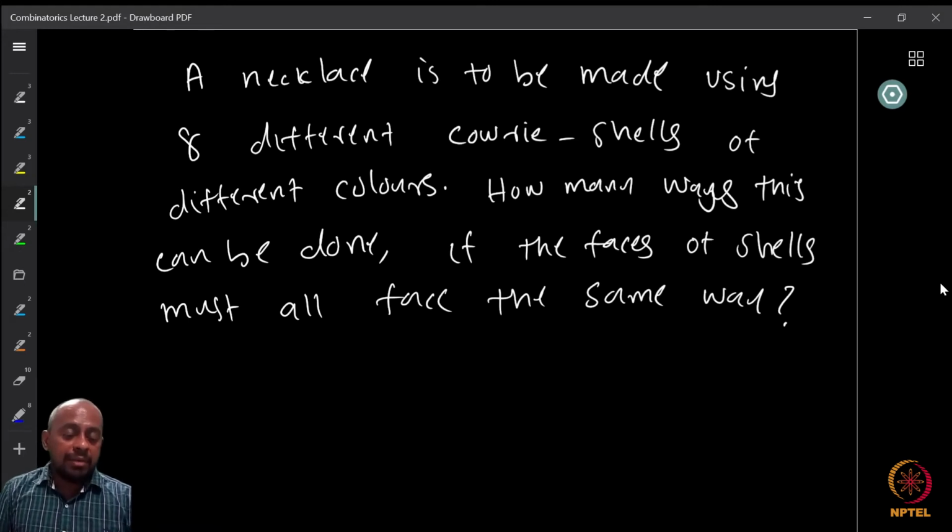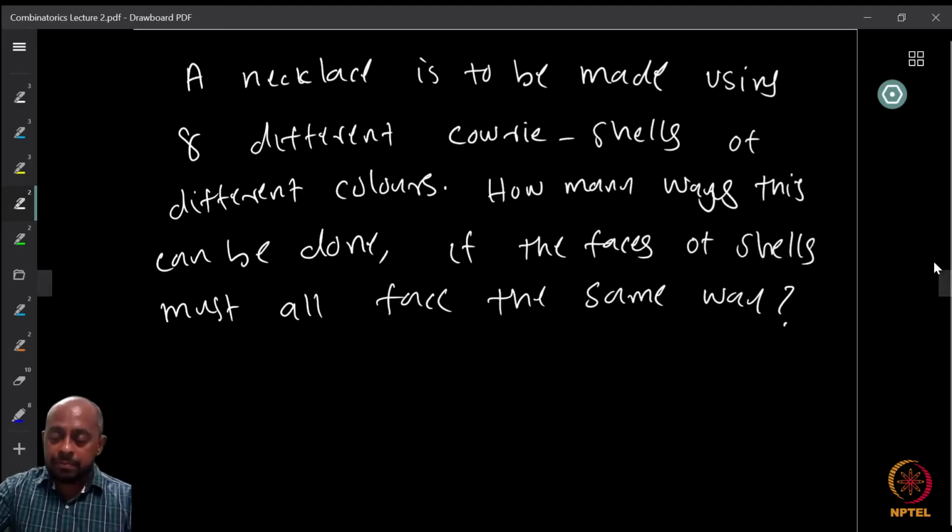So how many ways can you do this? Again, stop for a minute. Think about this question. Can we use any of the earlier used principles, or do we want something new? Or maybe you need something that we already know and then something new, or we can use many of the earlier things here, or just one of them. So whichever way, find it out.